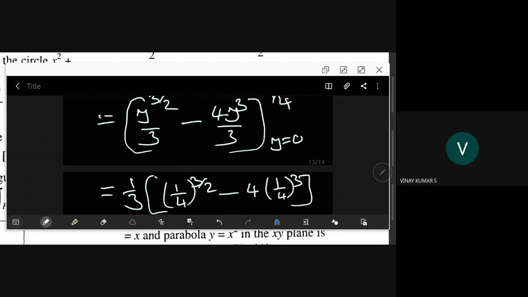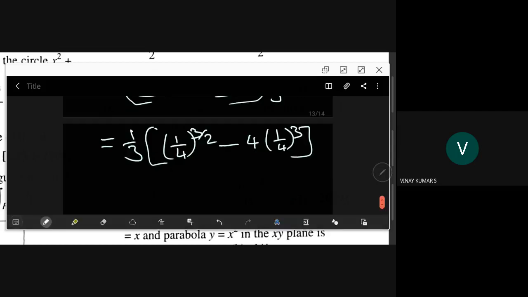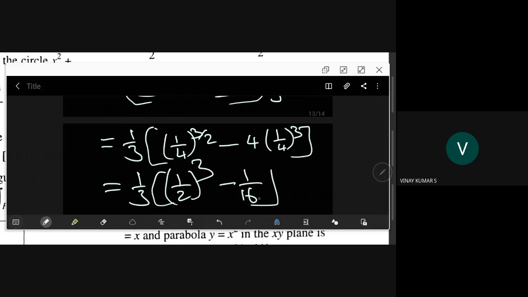So this is 1 by 2 whole cube, that is 1 by 8, minus, the 4 will go, so 1 by 16 is coming here.